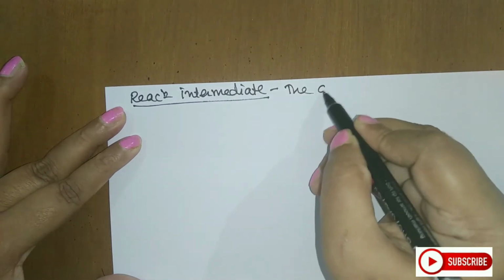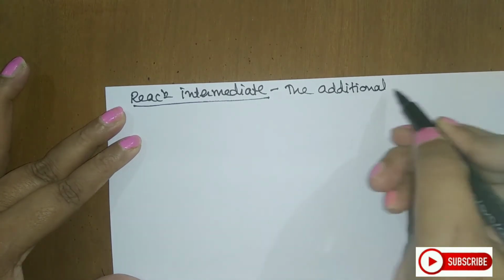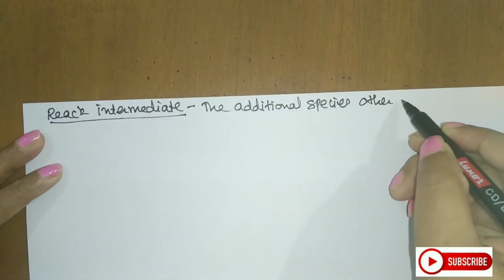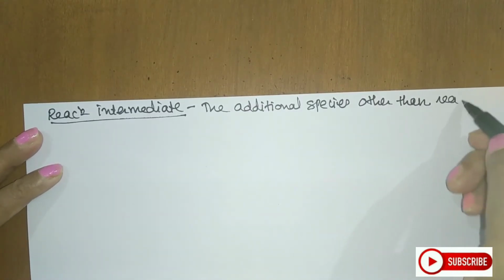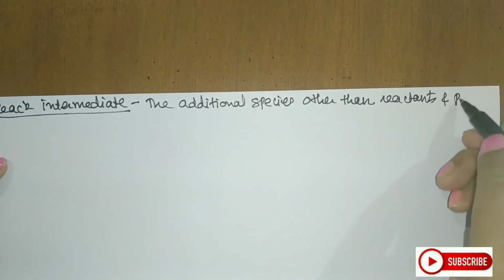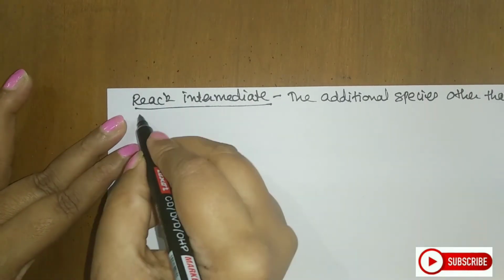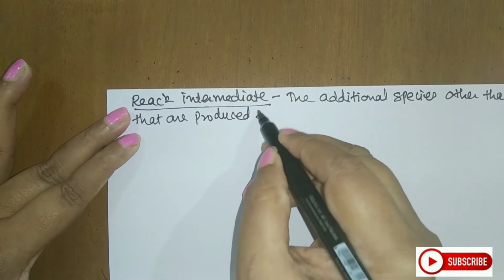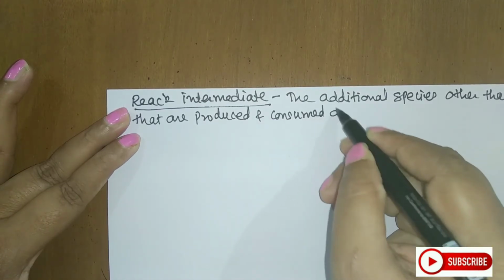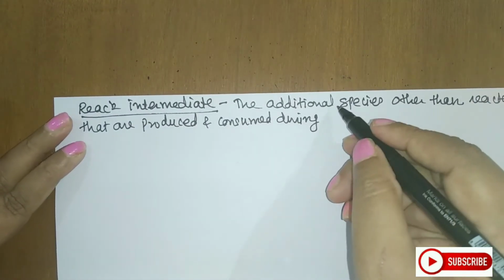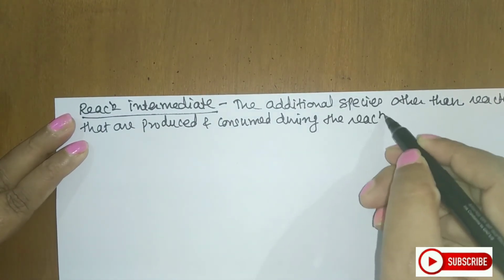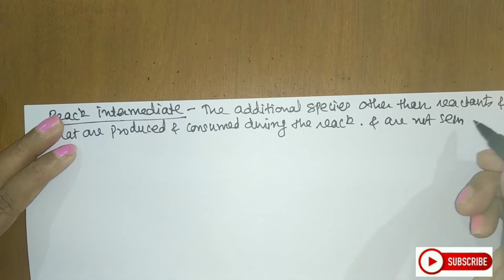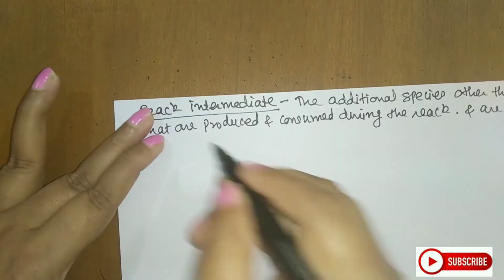It is the additional species, other than reactants and products, that are produced and consumed during the reaction and are not seen in the overall reaction.